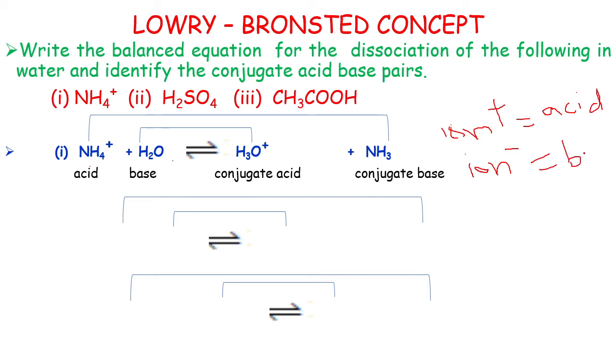Most of the cases, you keep in mind: any ion with a positive charge is an acid, and any ion with a negative charge is a base.